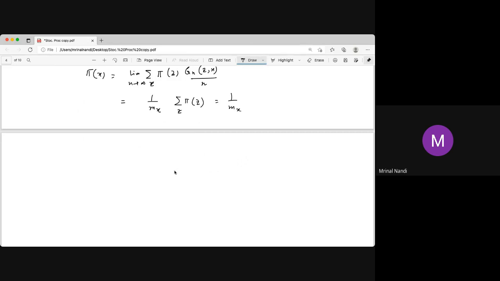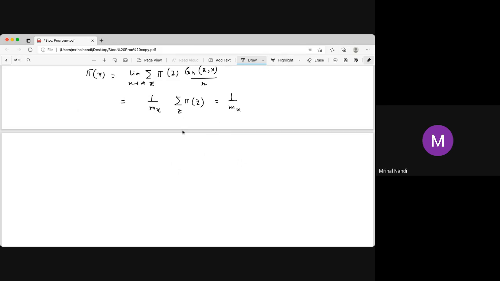So how do you show that if it exists, then it is unique, 1 by mx? To show that a stationary distribution exists, one more thing we have to show is that this must be a distribution. That means the sum over x of pi x must be 1. So we have to show two things. Number one, the sum over pi x is 1, that is, the sum over 1 by mx is 1. That means pi x is a distribution.